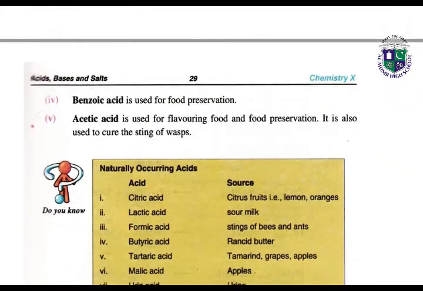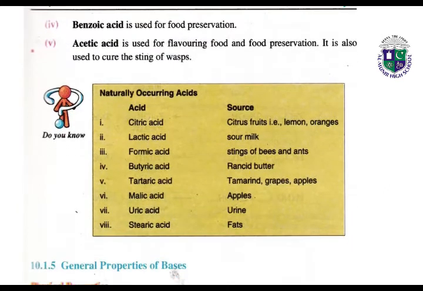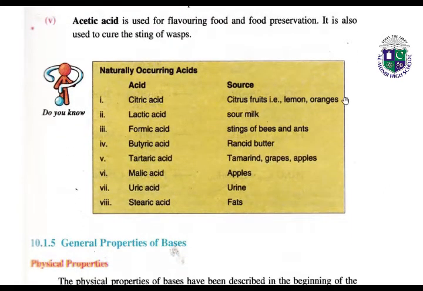Benzoic acid is used for food preservation, to preserve food. Acetic acid is used for flavoring food and food preservation. It is also used to cure the sting of wasps.